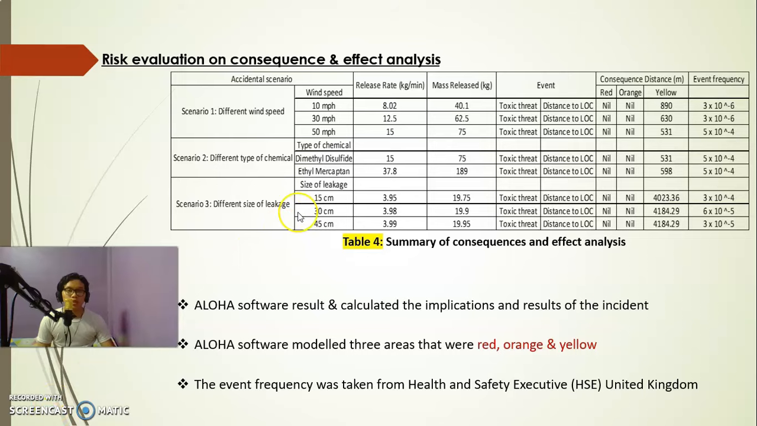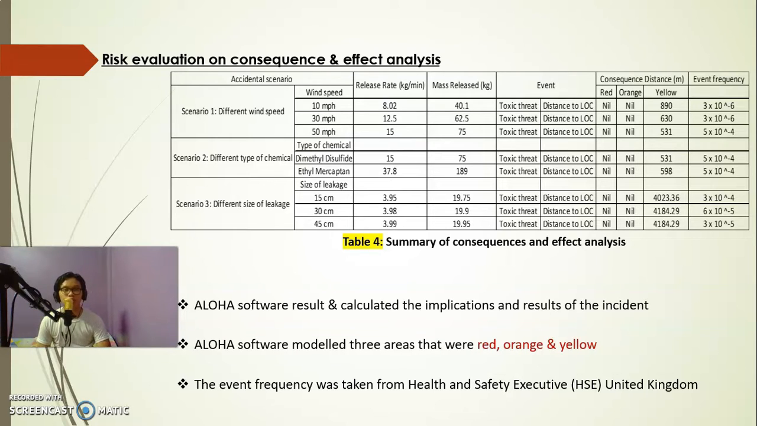So basically, as you can see here, in the first scenario we have three different wind speeds, which are 10 mph, 30 mph, and 50 mph. While in the second scenario we have two types of chemical, which are DMDS, dimethyl disulfide, and the second one is ethyl mercaptan. And lastly, the third scenario is different sizes of leakage, which are 15 cm, 30 cm, and 45 cm.